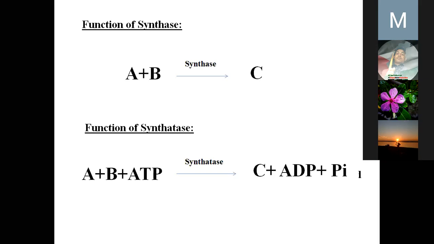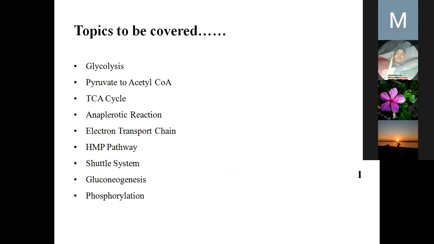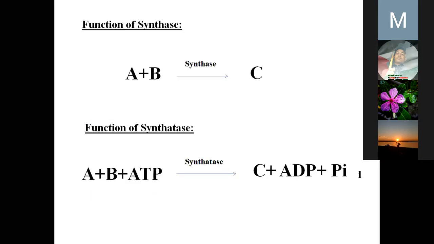So like here, A plus B plus ATP, and ATP will be converted into ADP plus phosphate. This phosphate will not join here. In kinase, we found that the ATP was broken down and the phosphate was joined with one molecule. But here ATP is broken, but the phosphate is not joining with any group. So this is why it is known as synthetase. Do you have any questions so far?